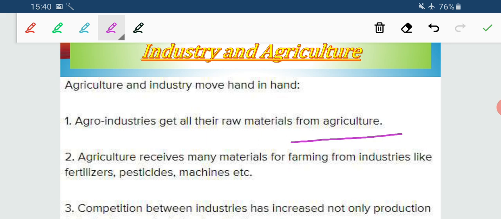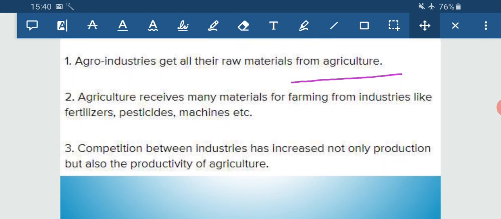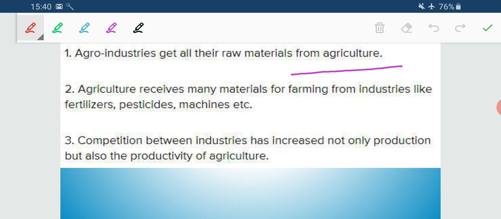Next, agriculture receives many materials for farming like fertilizers, pesticides, machinery. Who is producing these products? Obviously, it is being produced by the manufacturing sector. So when manufacturing sectors increase the productivity of these products, simultaneously they are developing the agricultural sector too. And the last point is that competition between industries has increased not only production but also the productivity of agriculture.